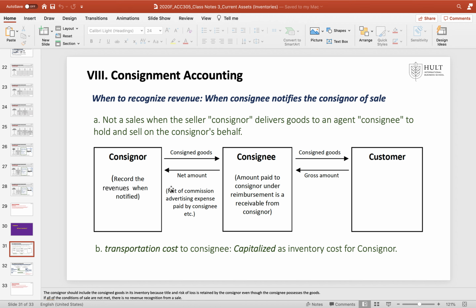But when the consignor delivers goods to the consignee, there is definitely some transportation cost, but still before the selling point. So even though that is a freight out cost, we can capitalize it as inventory cost. We just assume that this is still freight in cost before selling.